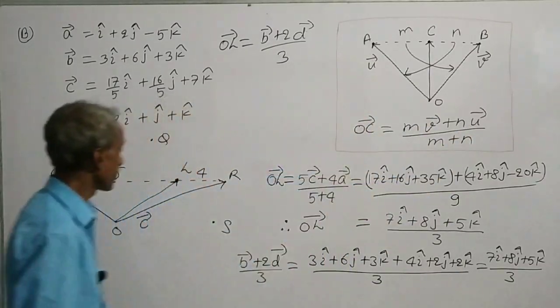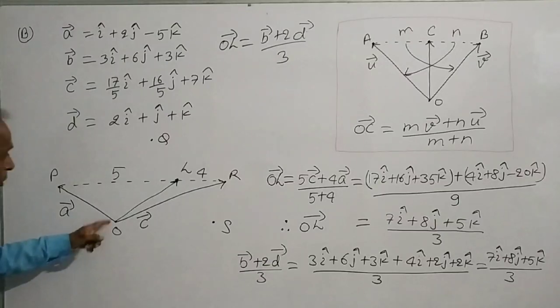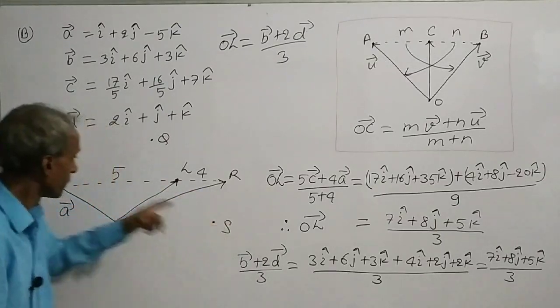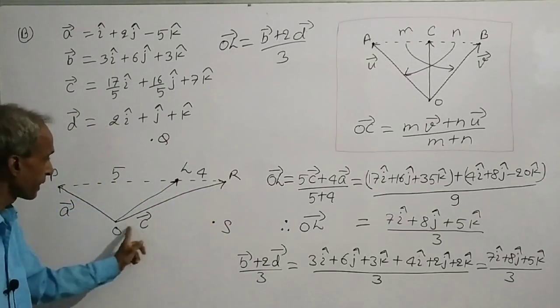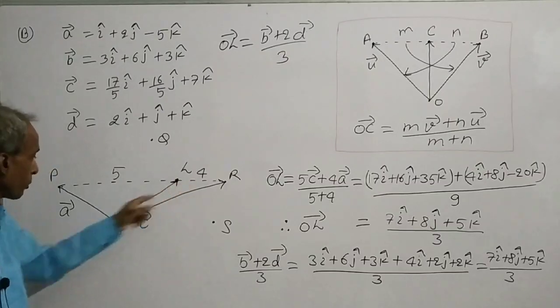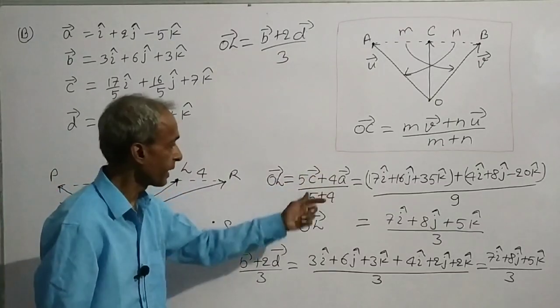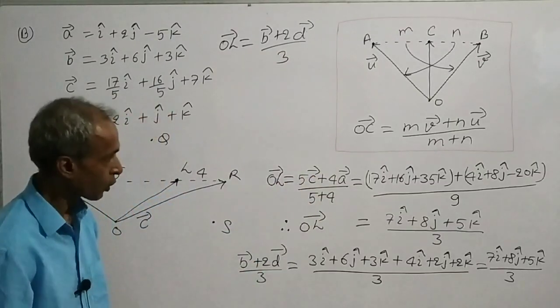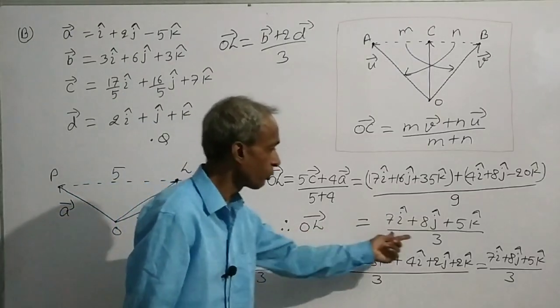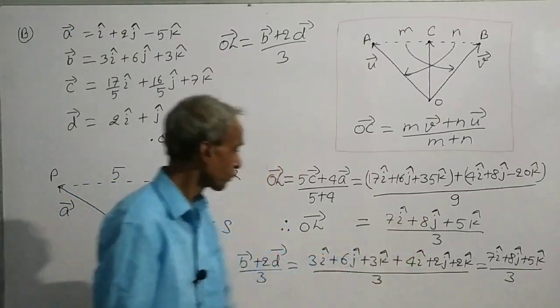By using this section formula, vector OL will be 5 times vector C plus 4 times vector A by 5 plus 4. This becomes equal to this.